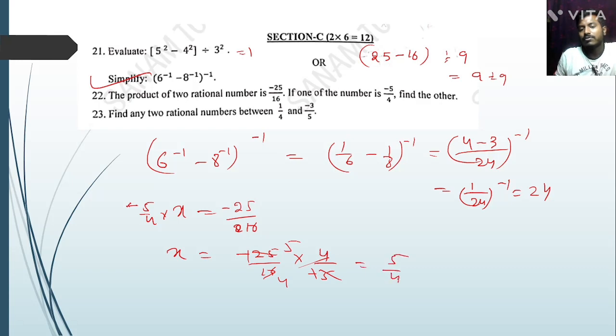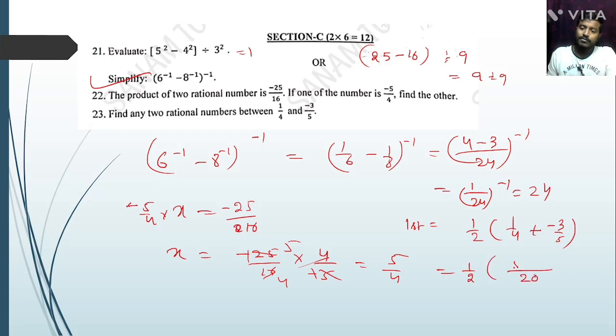Find any two rational numbers between 1 by 4 and minus 3 by 5. The first, how to calculate: formula is 1 by 2 into a plus b, that is 1 by 4 plus minus 3 by 5. So take LCM. 5 into 1 is 5, 4 into minus 3 is minus 12. So 1 by 2 into minus 7 by 20, that is minus 7 by 40. So one rational number is minus 7 by 40.